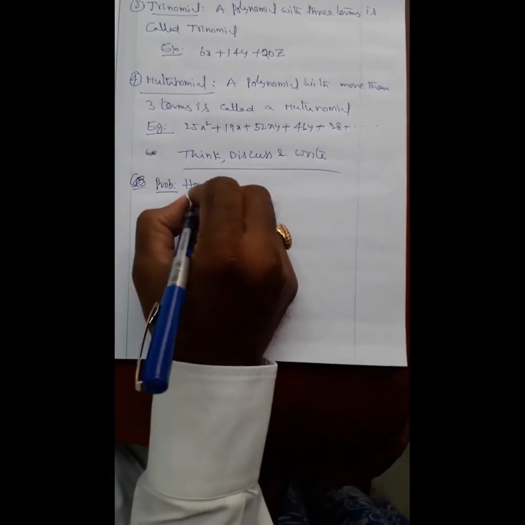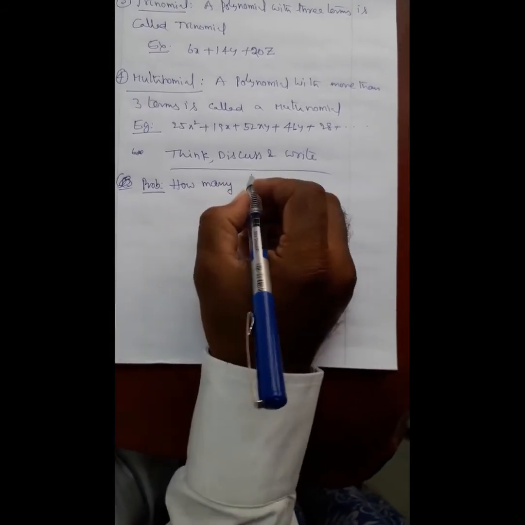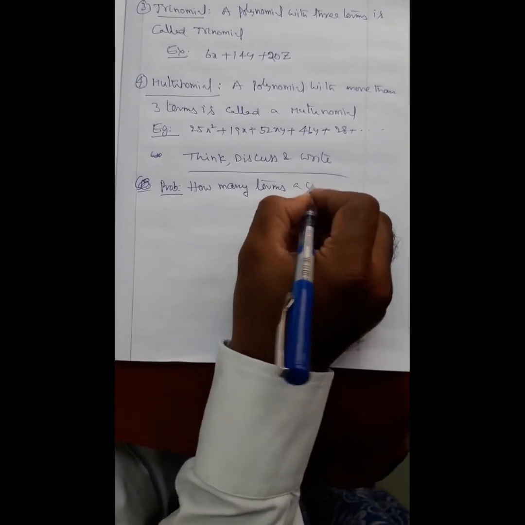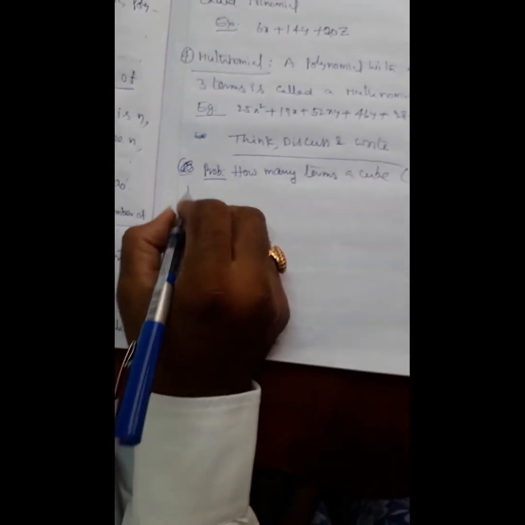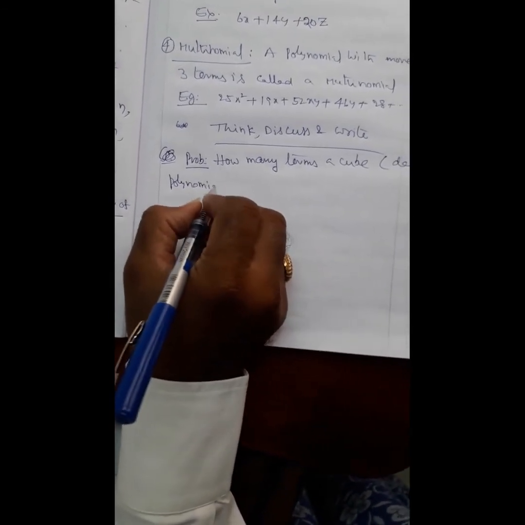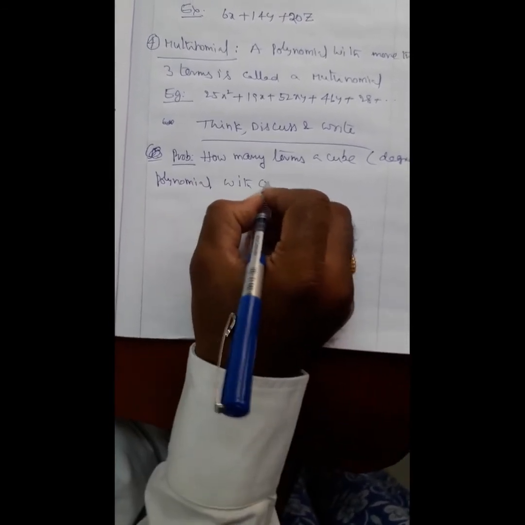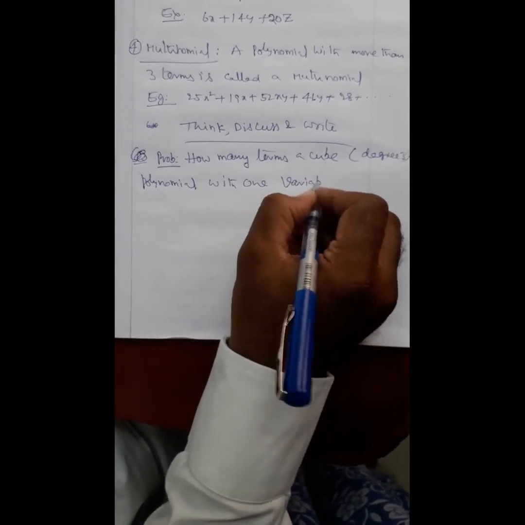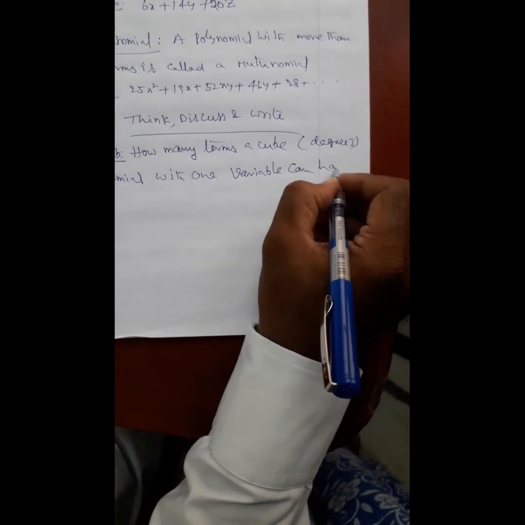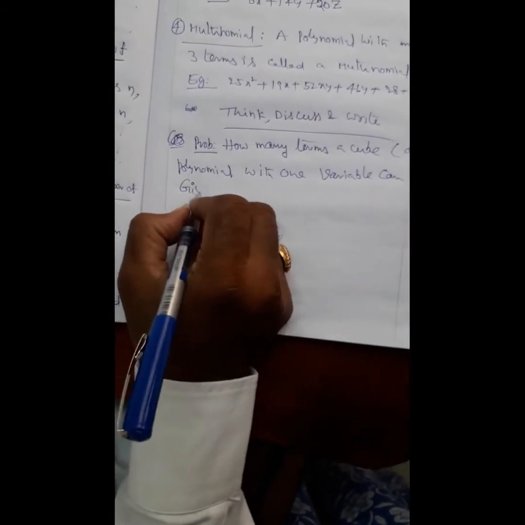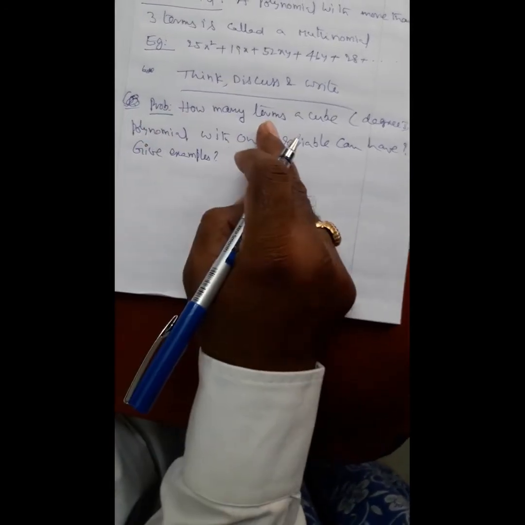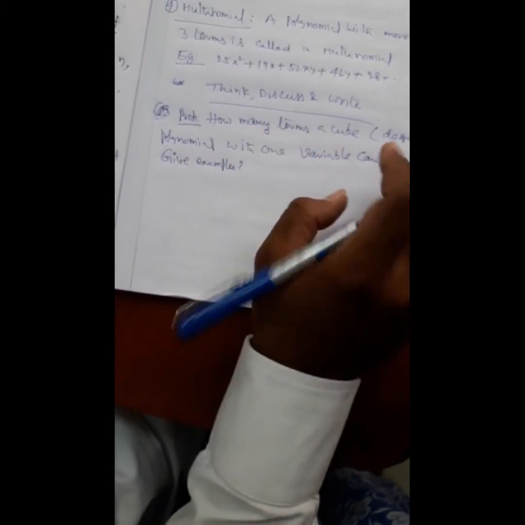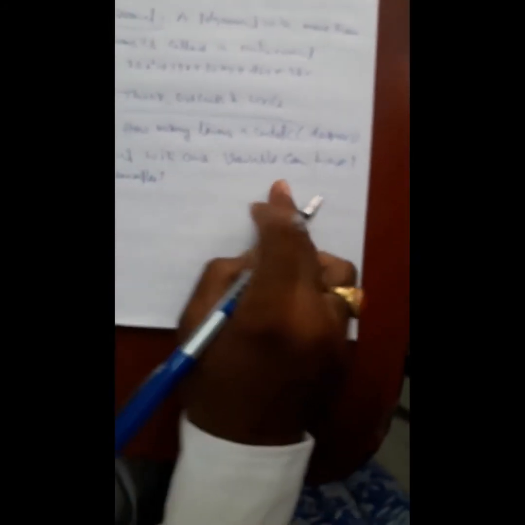How many terms a cubic polynomial, that is degree 3 polynomial, with one variable can have? Give examples. Again, see the question. How many terms a cubic polynomial with one variable can have?